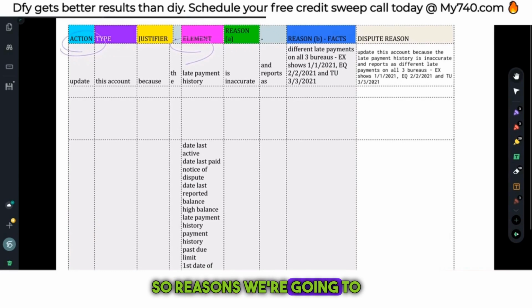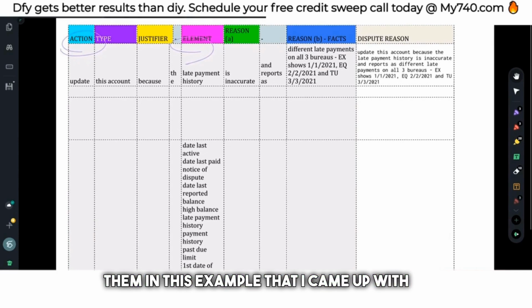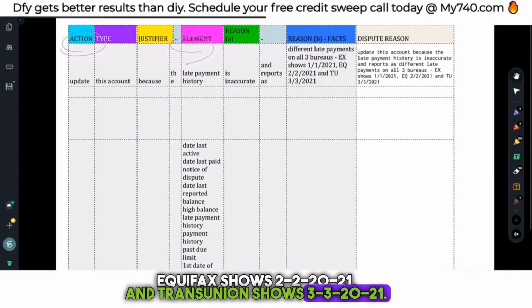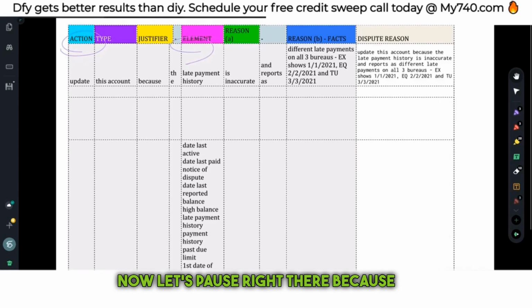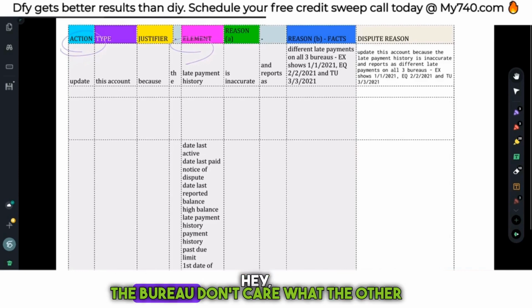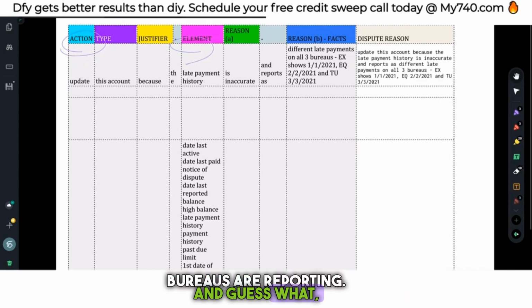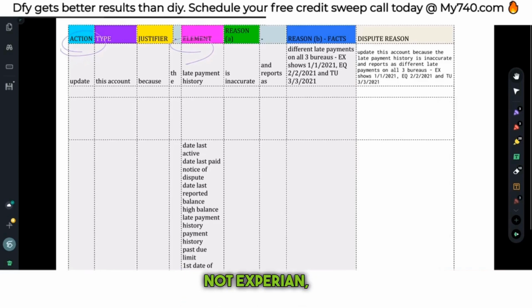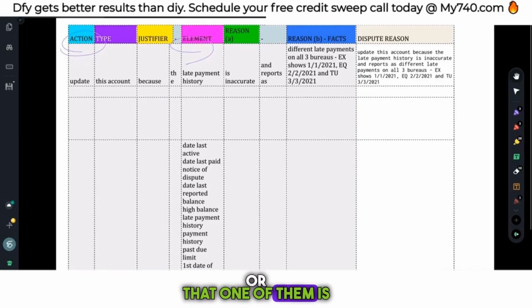So reasons, we're going to tell them in this example that I came up with that there are 3 different late payments on the bureaus, right? Experian shows 1/1/2021, Equifax shows 2/2/2021, and TransUnion shows 3/3/2021. Now, let's pause right there, because another comment this week was like, hey, the bureaus don't care what the other bureaus are reporting. And guess what, my friend? Yes, you are totally and absolutely correct, but here is the deal. This means either A, none of them correct, right? Not Equifax, not Experian, not TransUnion, or that one of them is correct and the other 2 are incorrect. Or we don't know, right?